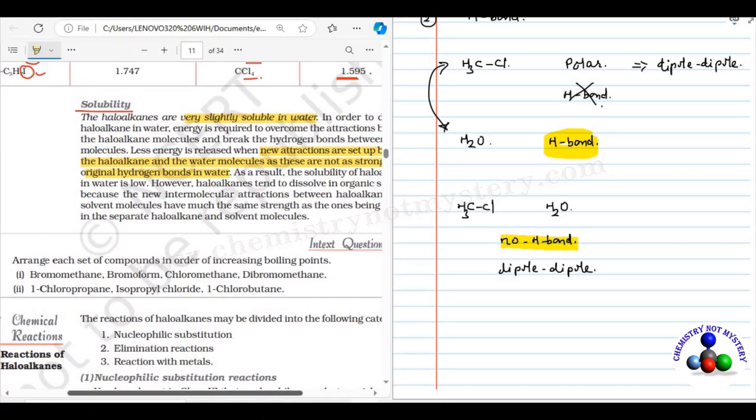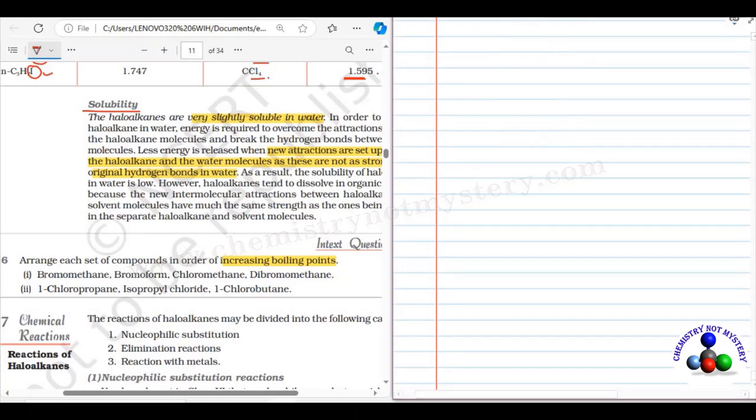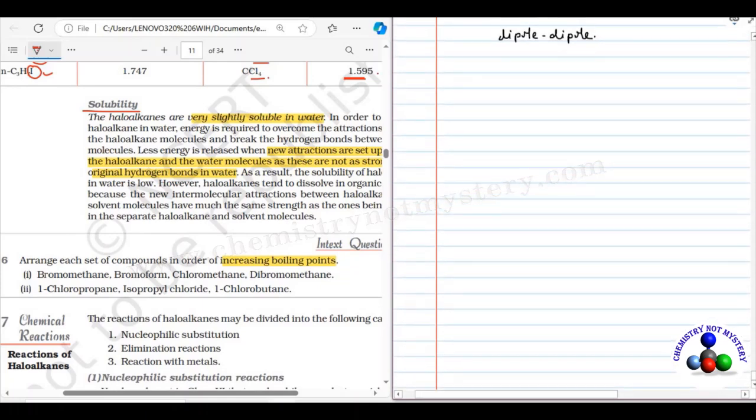Now let's try to solve this question. Arrange each set of compounds in order of increasing boiling points. The first set of molecules given: bromomethane, bromoform, chloromethane and dibromomethane. So let's draw the structure of all these molecules. First one is bromomethane, which is CH3Br.